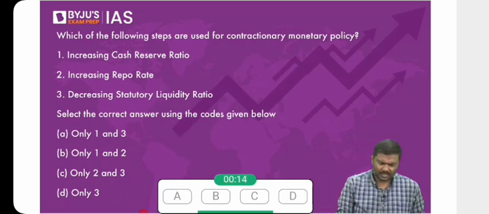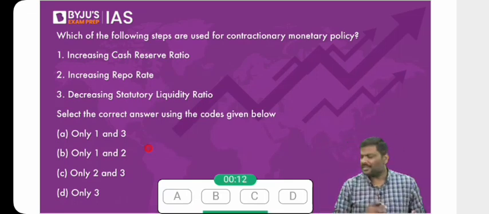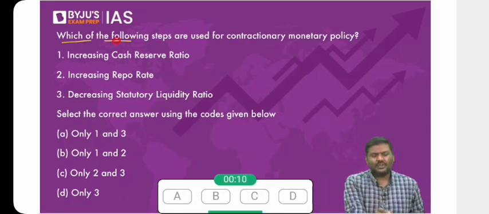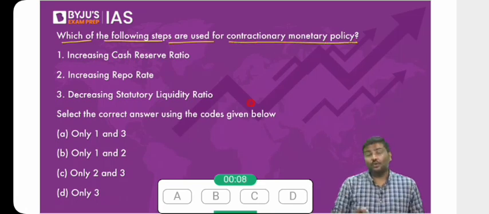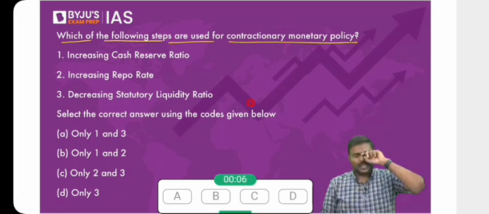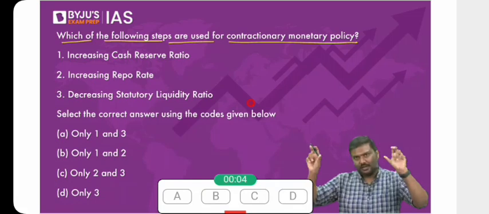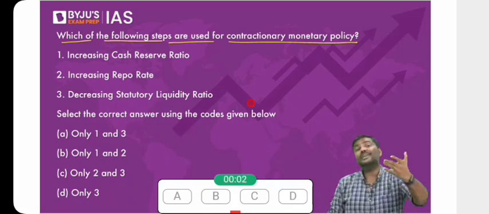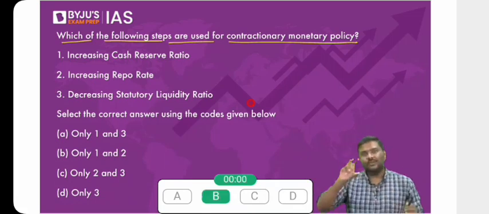Okay. Why? 63% have answered correctly. Why? Can you use elimination method? We can use it, of course. Which of the following steps are used for contractionary monetary policy? Sir, you did not use the term contractionary. Right? First, I believe in the first or second class, I told you about contractionary and expansionary. What is the context? Did we discuss a counter-cyclical policy and pro-cyclical policy? Counter-cyclical and pro-cyclical. There we use the term contractionary and expansionary.